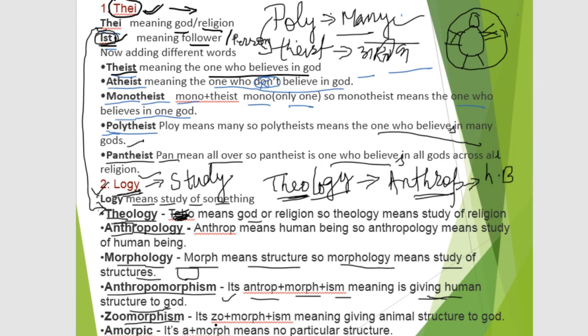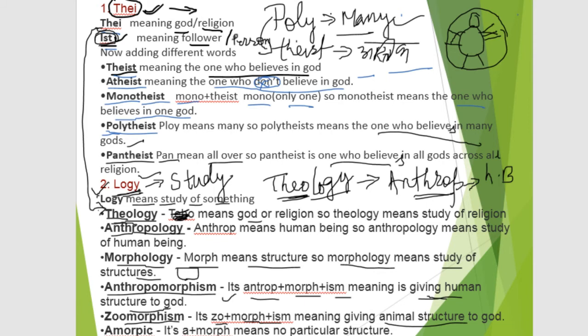zoomorphism. Here zoo means animals and morphism means structures, so giving animal structures to God is called zoomorphism. Next one is amorphic. It means no particular structure. If somebody or something is not in a defined structure, we can say that it is amorphic.